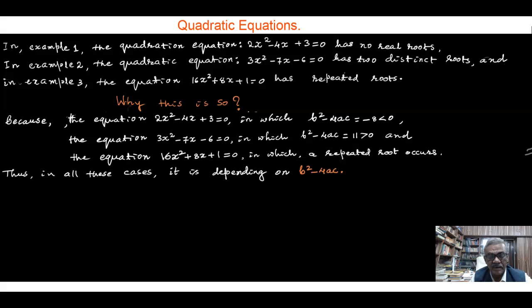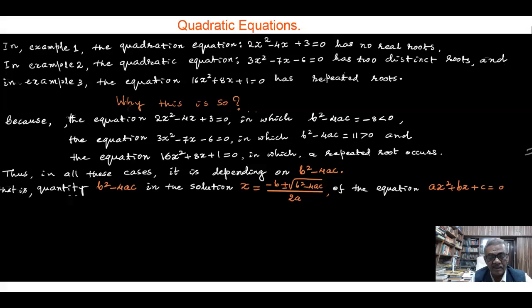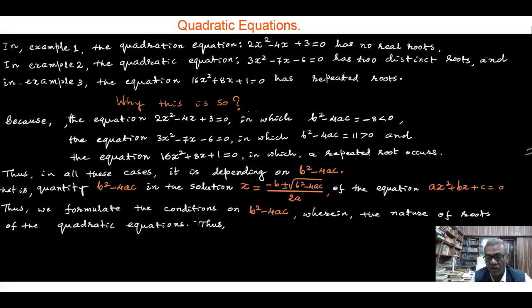Thus in all these cases, it depends on the quantity b square minus 4ac in the solution x is equal to minus b plus or minus square root of b square minus 4ac by 2a of the equation ax square plus bx plus c is equal to 0. And thus we formulate the conditions on b square minus 4ac for the nature of roots of the equation.